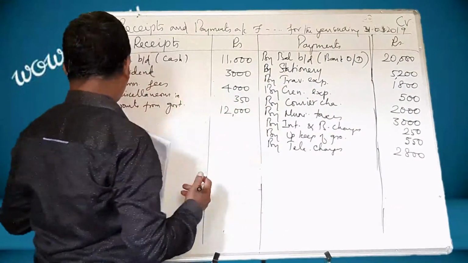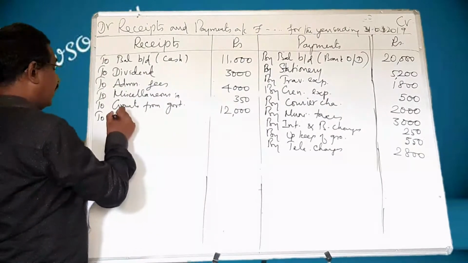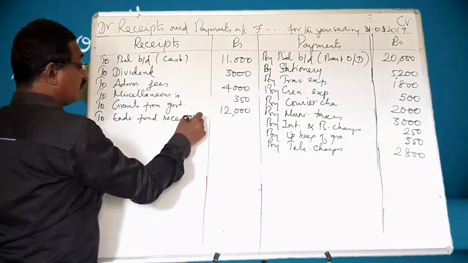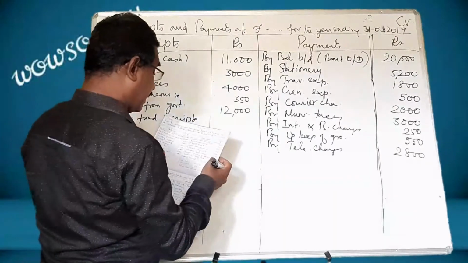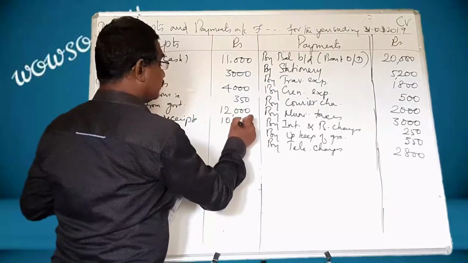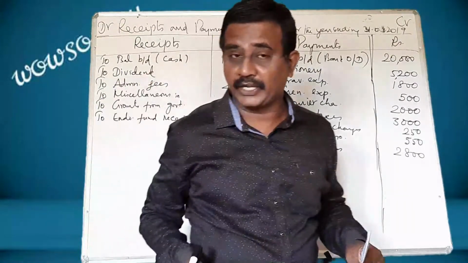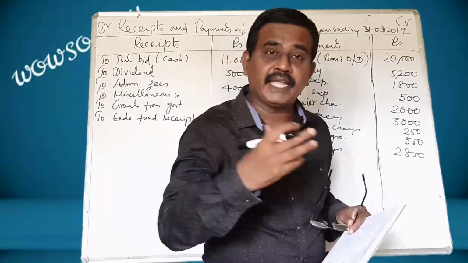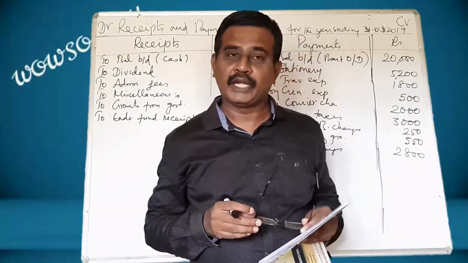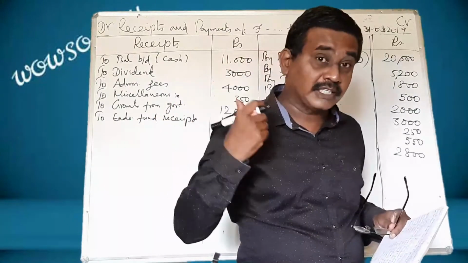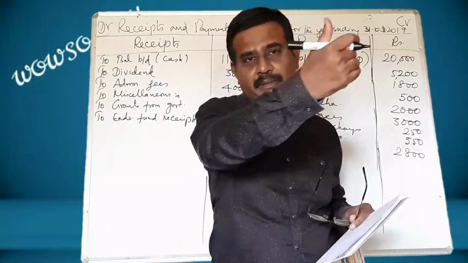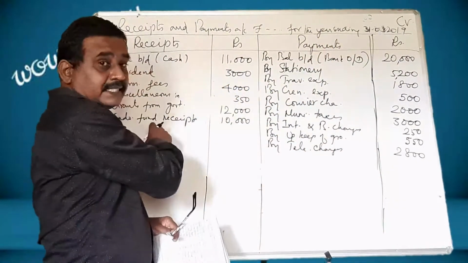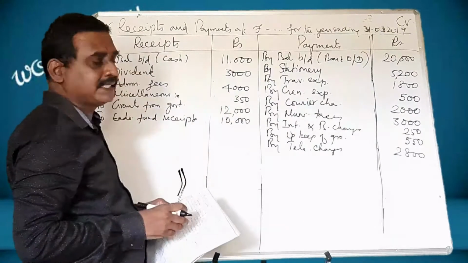Next, endowment fund receipts. To endowment fund receipts. What is that amount? 10,000. Here, I must tell you about endowment. What do you mean by endowment? For a period, you will be paying an amount. Let us take insurance. Endowment policy means you have to continuously pay the insurance premium. After some time, the amount will be returned. That is called endowment. So it is a receipt, and so it is brought to the receipt side.